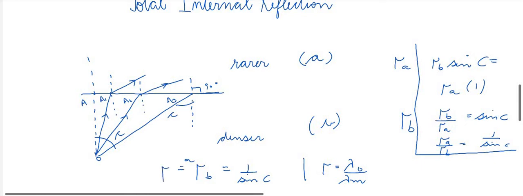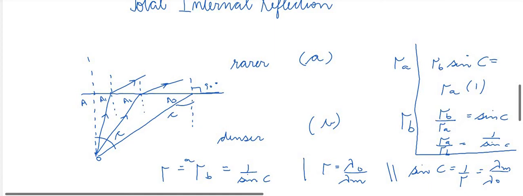It is wavelength of light in vacuum, and lambda m is the wavelength of light in medium. So we can replace this by this. Sine C, that is equal to 1 upon mu, is equal to lambda m upon lambda 0.